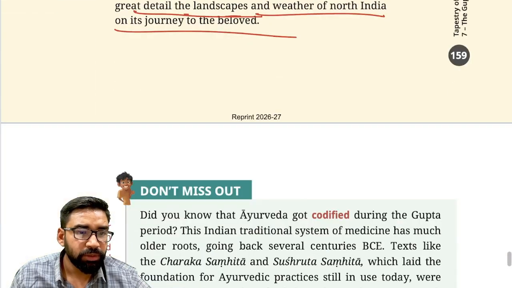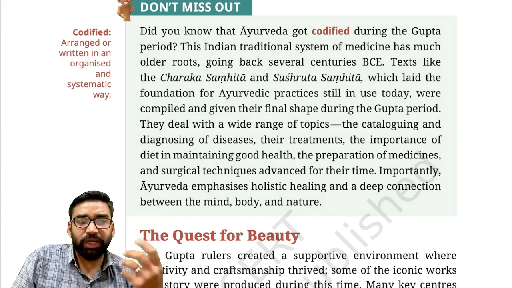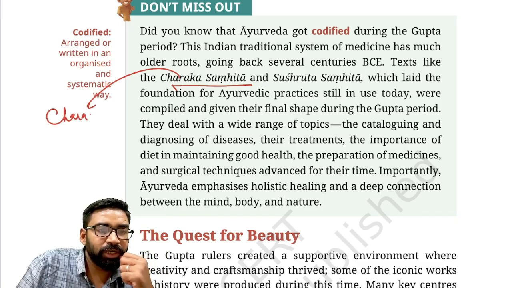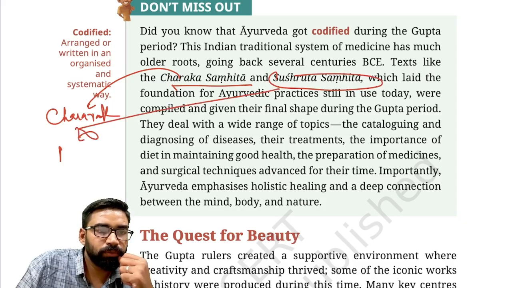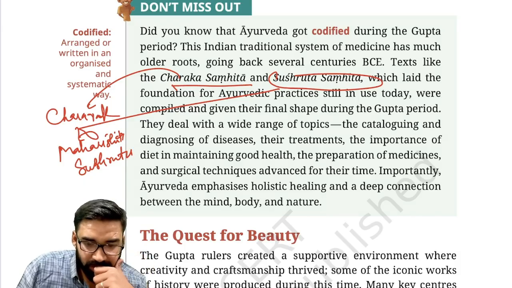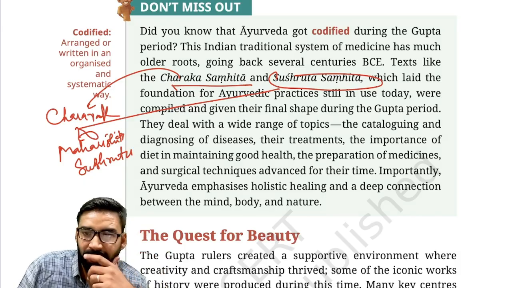Okay, contribution towards medicine. So what are the contributions of various texts like Charak Samhita written by Maharishi Charak and Sushrut Samhita by Maharishi Sushrut? Fine. These two texts. Clear. Now try to understand, these texts were codified during the time period of the Guptas.